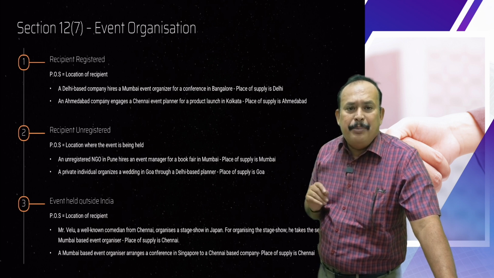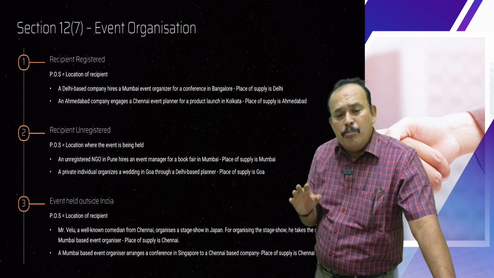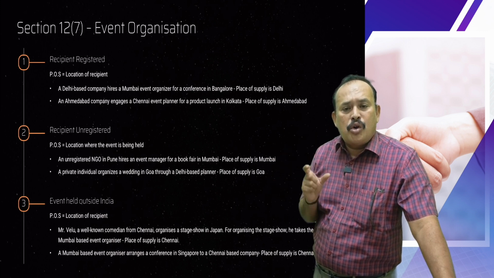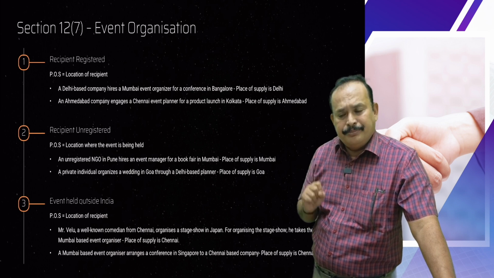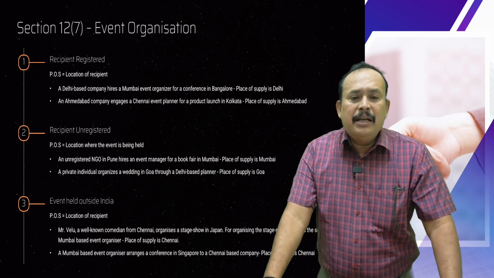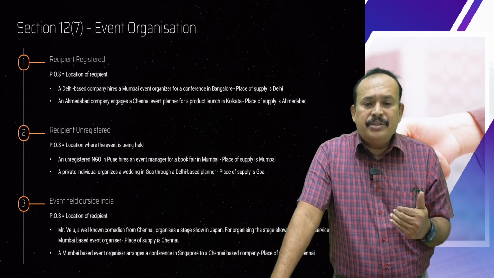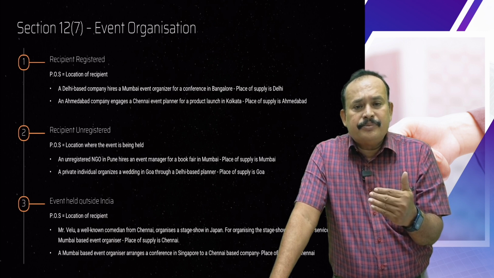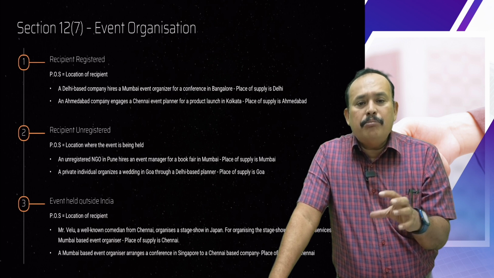A Delhi-based company hires a Mumbai event organizer for a conference in Bangalore.